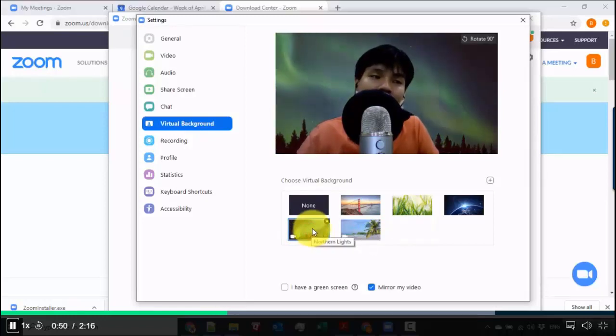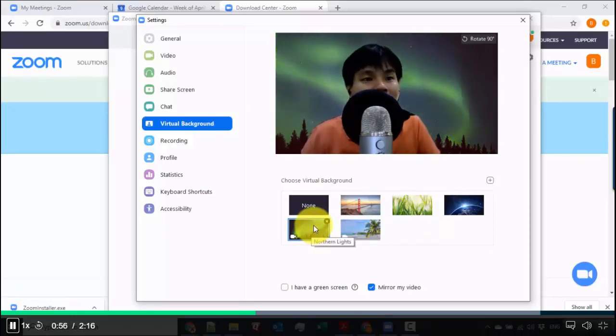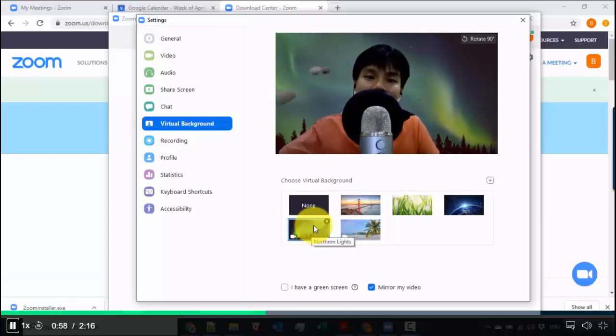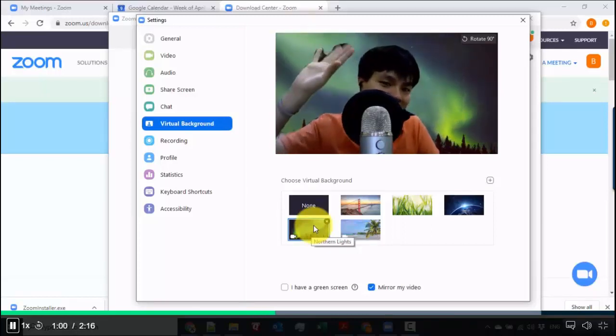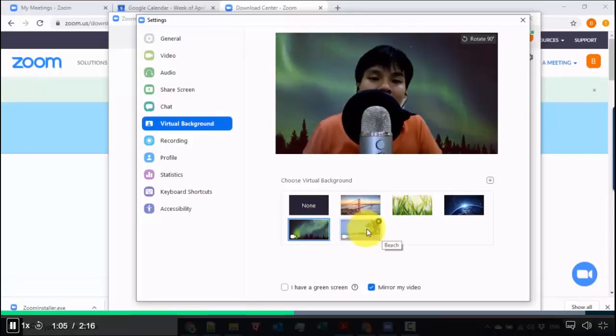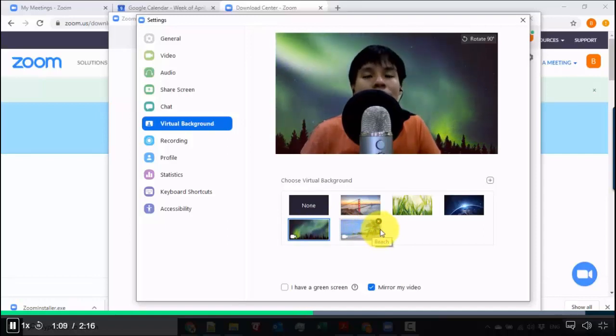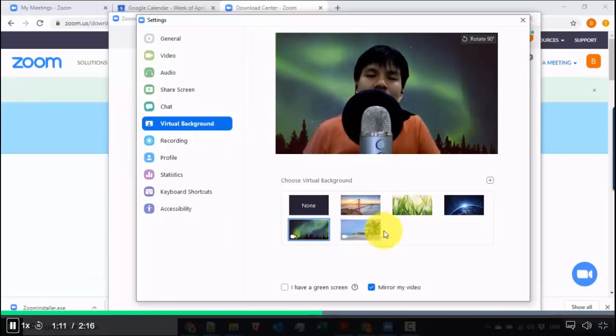So whenever you're working inside at home, for example, or anywhere in a busy cafe, and you don't have time to set up the background at the back so that it will be cleaner. So you can see there's some quirks happening though, but it does the job. And this is perfect so that it can get you quickly ready for your meeting right away. Okay, so it gives you a more professional look.